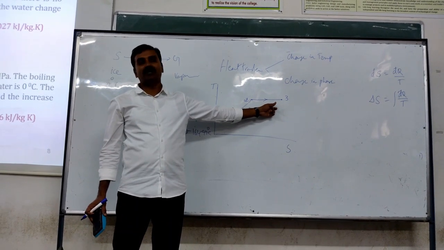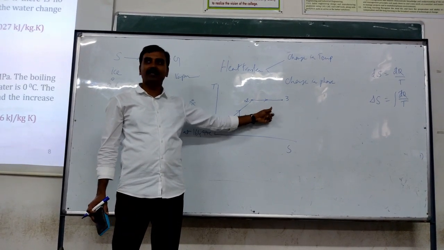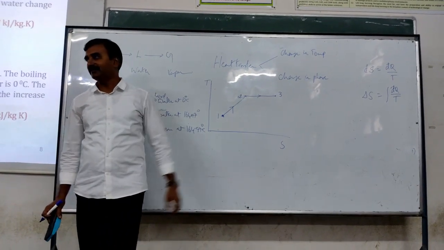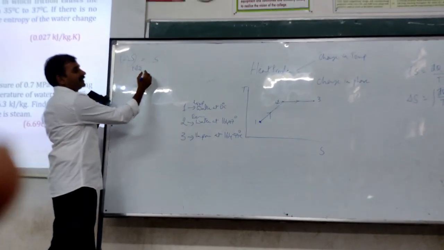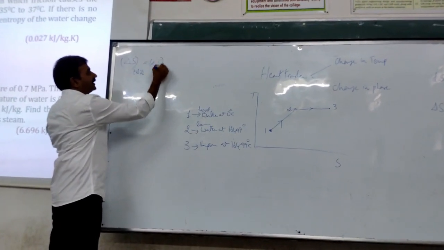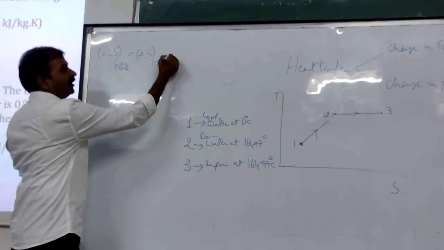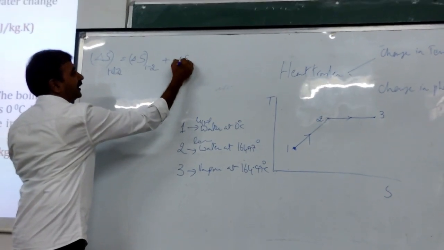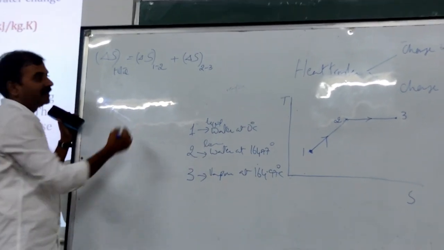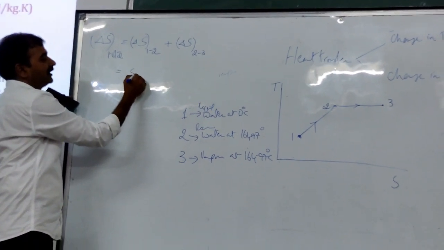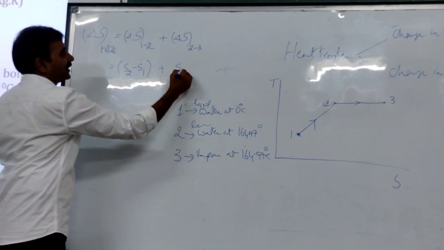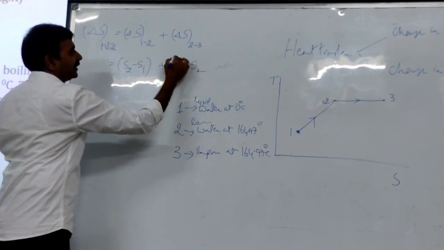Right? Now I hope with this as input, you should try to solve this problem. The total change in entropy is delta S during 1 to 2 plus delta S during 2 to 3. In another form you can write this as S2 minus S1 plus S3 minus S2.